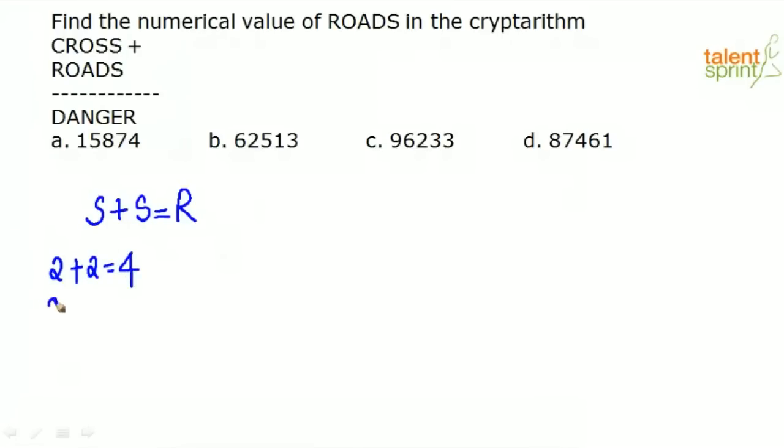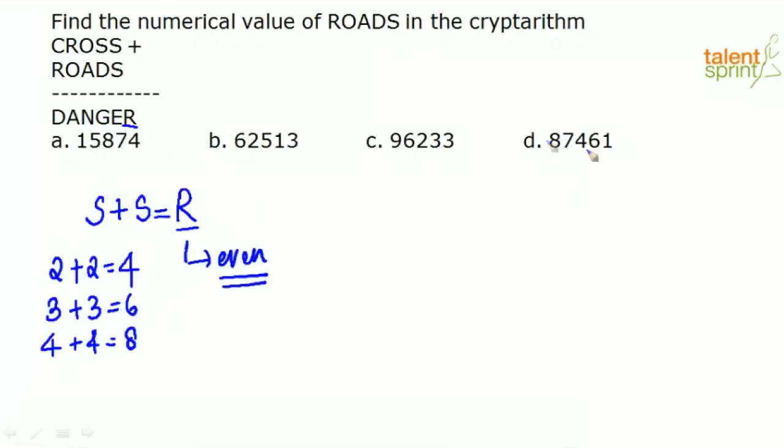Now, if the 2 numbers were 3, 3 plus 3 is 6. If the 2 numbers were 4, 4 plus 4 is 8. What is the common pattern that you see here? When you add two same numbers, the resultant will always be an even number. So from the given information, what can you say about the value of R? We can say that R will always be an even number. That is the first conclusion that I am making.